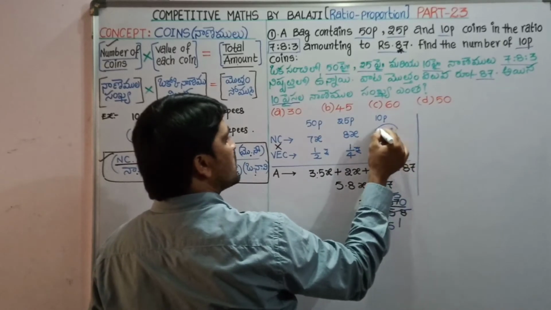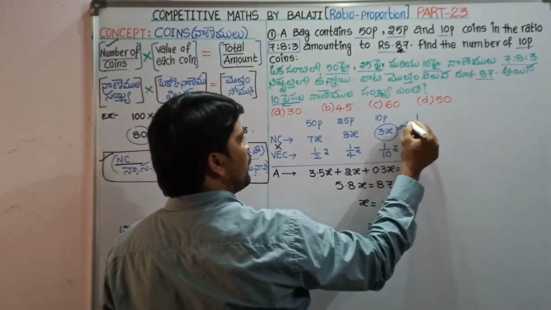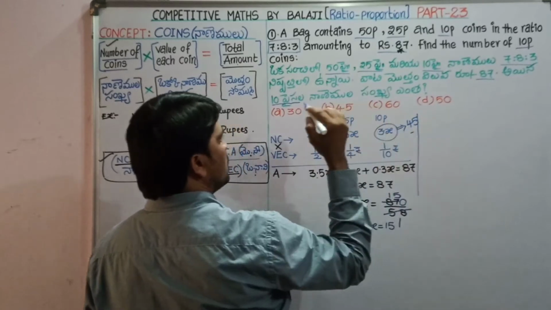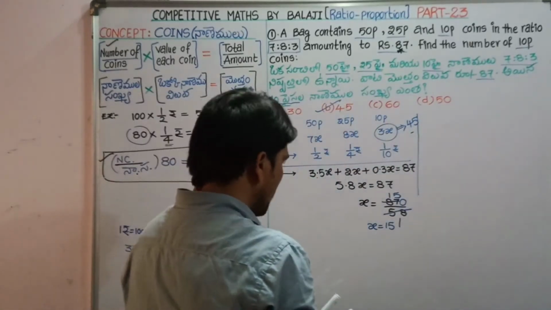The number of 10 paise coins is 3x. So 3 15s are 45, that is the answer. So the answer is B. Let us see it by shortcut.